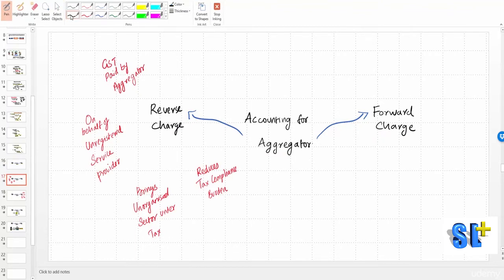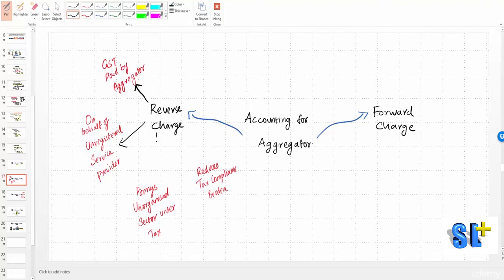When we say reverse charge, we actually mean that GST should be paid by the aggregator on behalf of the unregistered service provider, because the service providers are going to be small players. So on behalf of unregistered service provider who have not registered, who cannot collect taxes, this aggregator should collect tax from the customers and pay to the government.